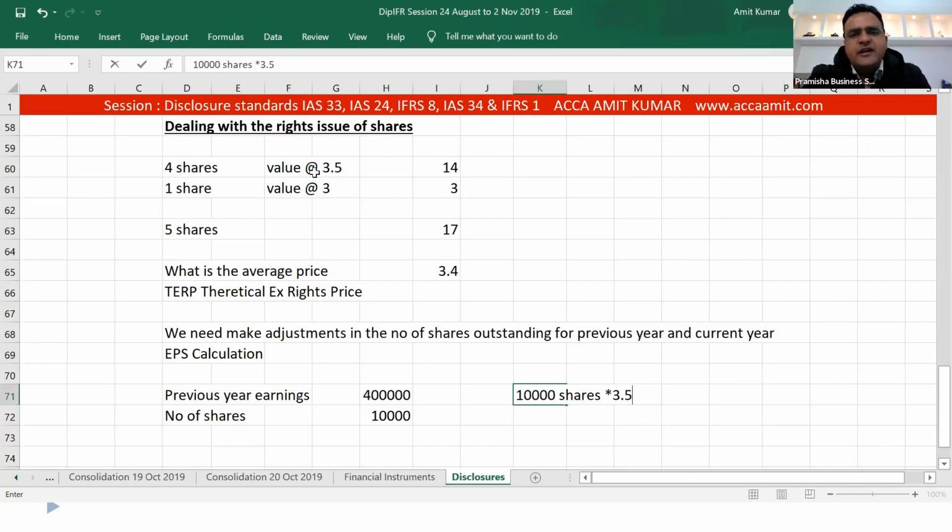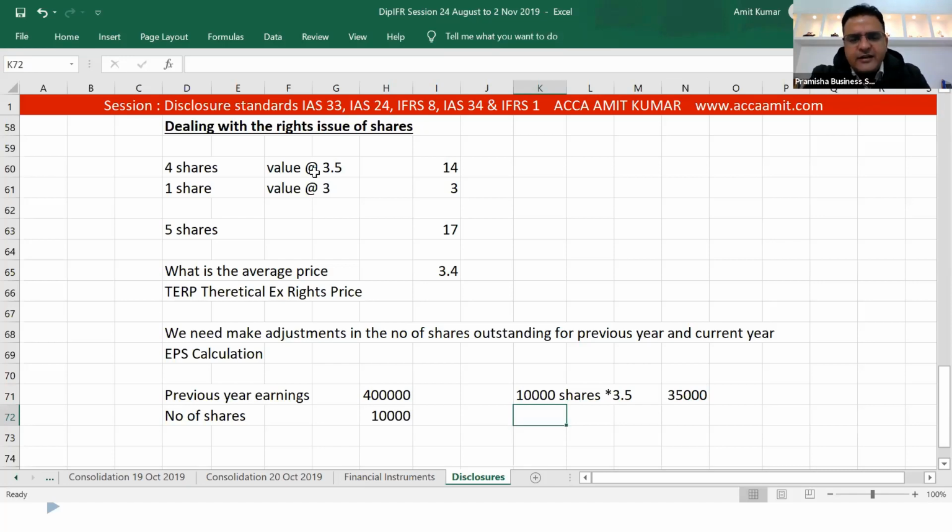But if the same shares are available to them only for a price of 3.4, how many shares could they have bought? 10,000 shares are existing at the end of the previous year. The price today is 3.5. If we go out in the market to buy the same number of shares, the existing shareholder will have to pay 3.5. So how much money would they pay? They would pay 3.5 into 10,000.